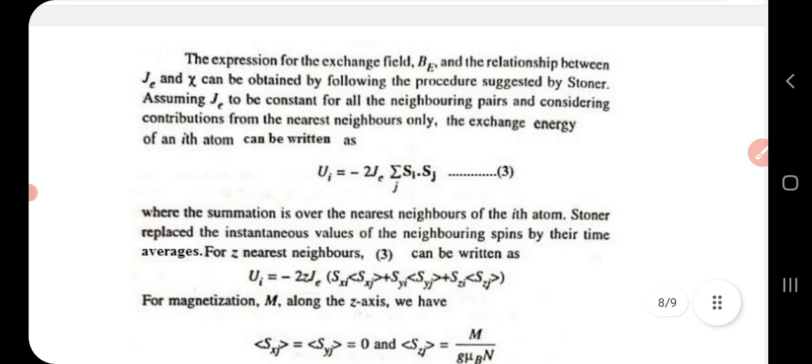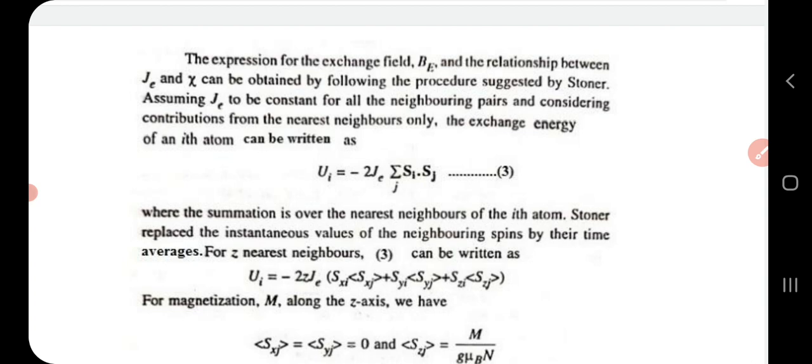Again, we are going to look at the expression for exchange field, and also the relationship between exchange integral and susceptibility. All those expressions can be derived by following the procedure suggested by Stoner.